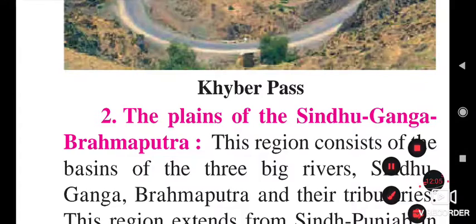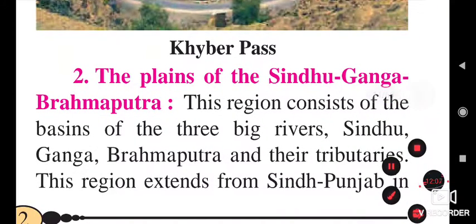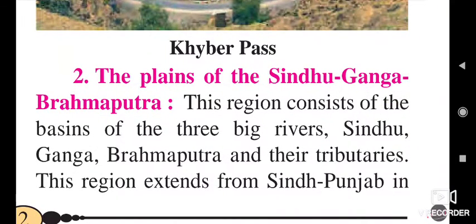Okay, the plains of Sindhu, Ganga and Brahmaputra. The Indian subcontinent has many rivers, or a large drainage system. Among them, the Sindhu River, Ganga River and Brahmaputra River have a prominent place because they have large valleys and serve the largest population.